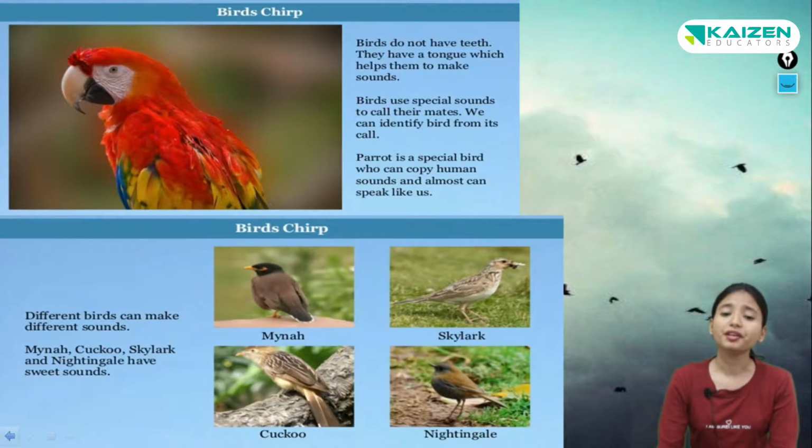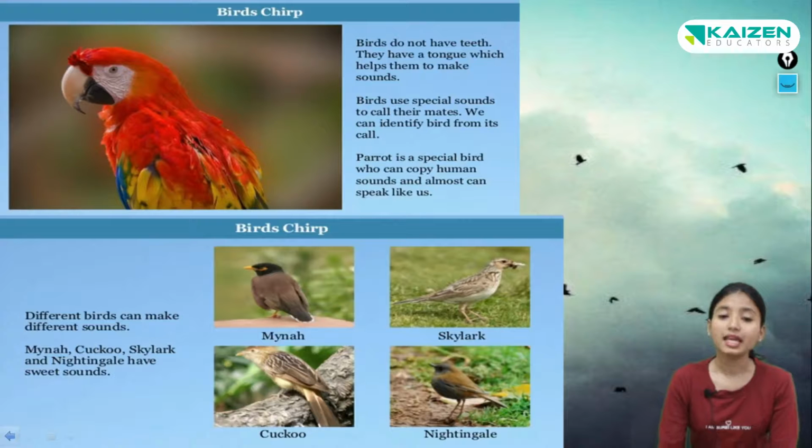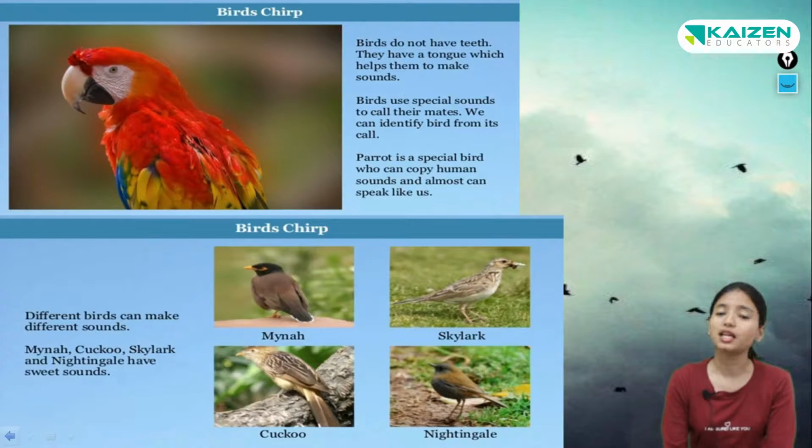So children, you know that the parrot is a special bird who can copy human sounds. Have you heard the parrot? Yes, they can almost copy human sounds. Whatever you say to a parrot, they will repeat that word, right? So a parrot can almost speak like us, and similarly, different kinds of birds have different kinds of sounds.